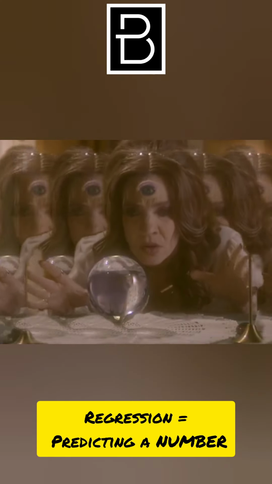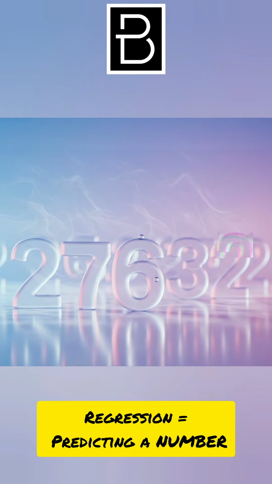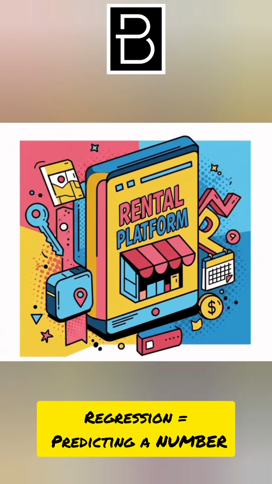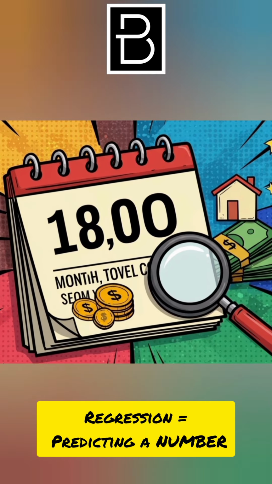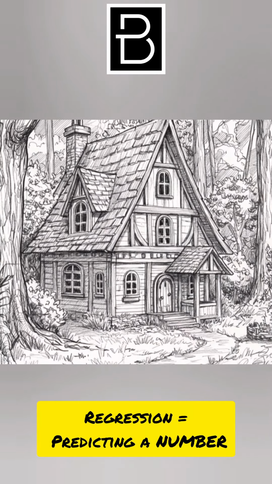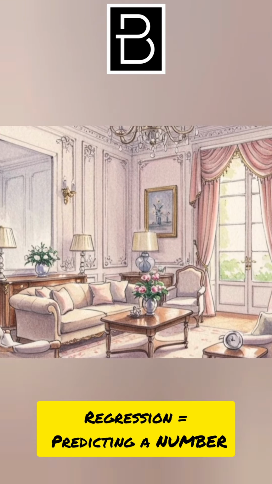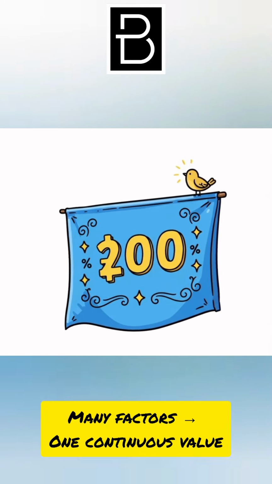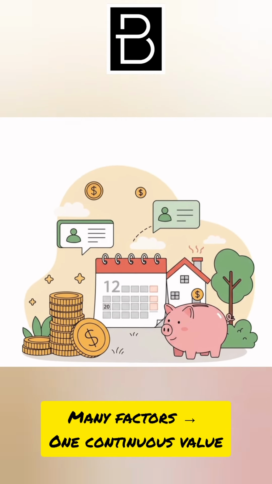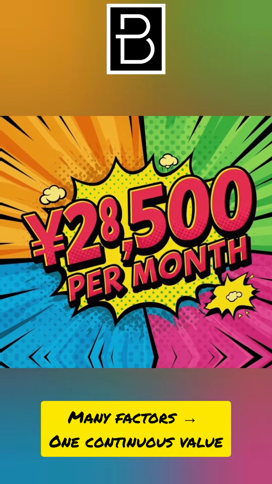But not every question has a simple label as an answer. Sometimes, what we need is a number. Picture a rental platform that wants to estimate the monthly rent of an apartment. For each listing, the model sees location, size, number of bedrooms, how old the building is, and how close it is to public transport, along with the actual price tenants paid. Here, the goal is to predict a continuous value, like 28,500 rupees per month, not cheap or expensive.